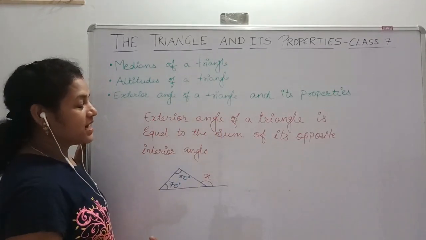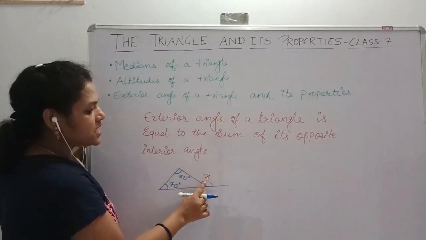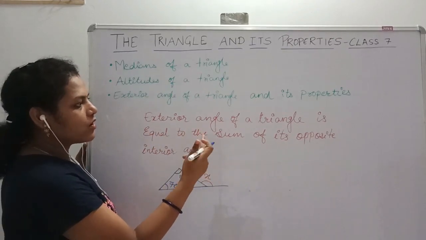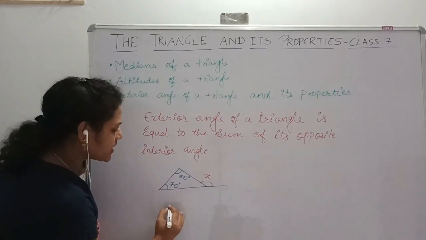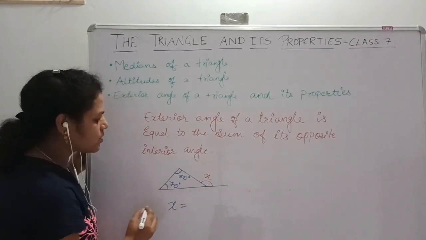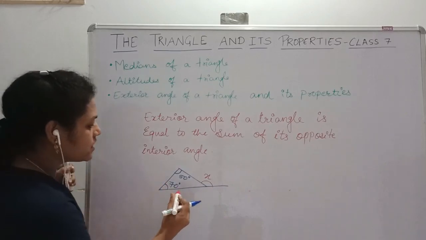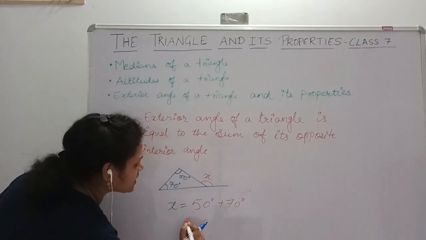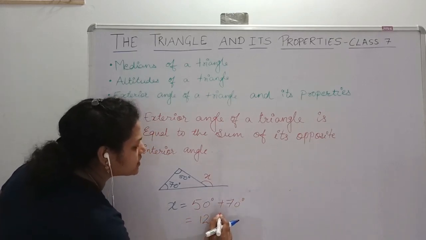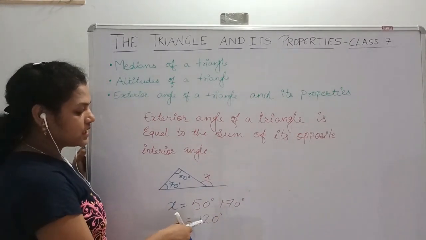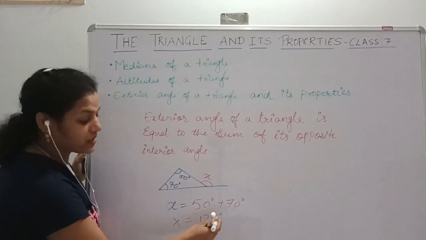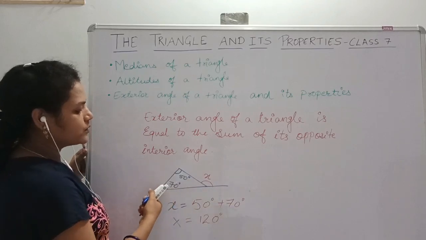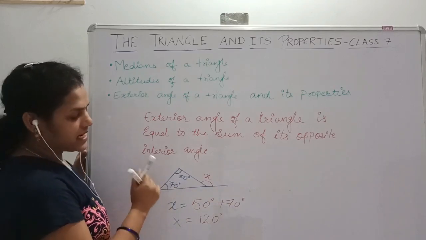My property tells that the exterior angle, this one here, is equal to the sum of its opposite interior angles. So x is equal to 50 plus 70 degrees, which is 120 degrees. So x equals 120 degrees. This property tells us that the sum of these two opposite interior angles is equal to the exterior angle.